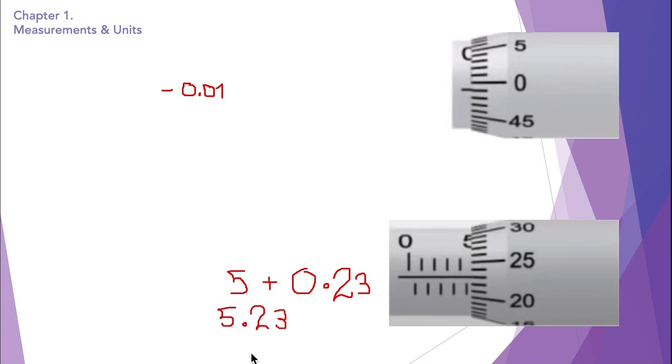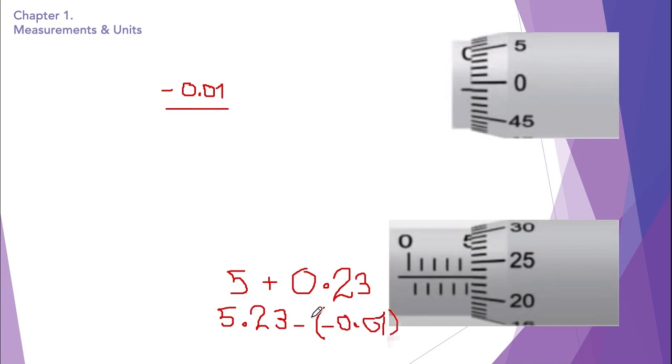So this is the reading of the micrometer screw gauge, but it is not a correct reading because the micrometer screw gauge itself has a zero error. So in order to correct this reading, we will minus this zero error just like we did in the vernier calipers. So we minus the zero error, which is minus 0.01.